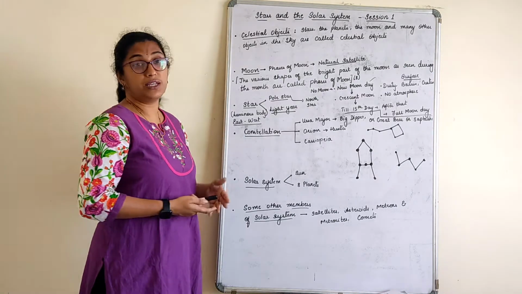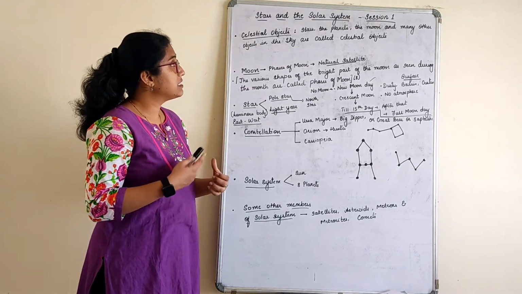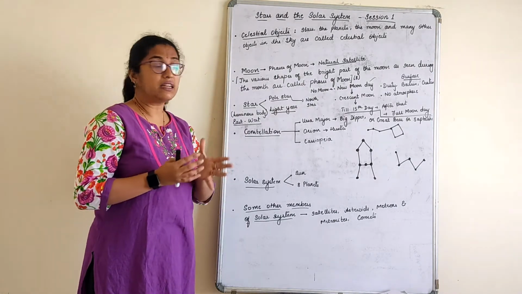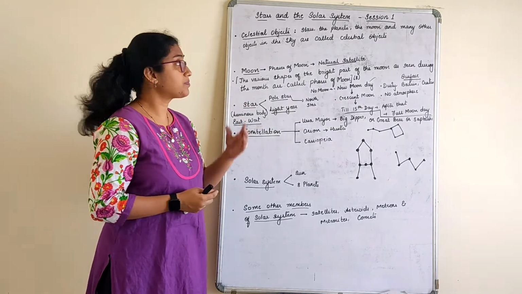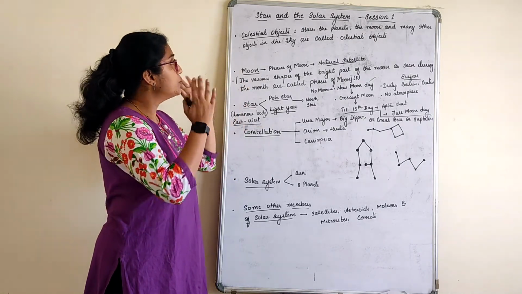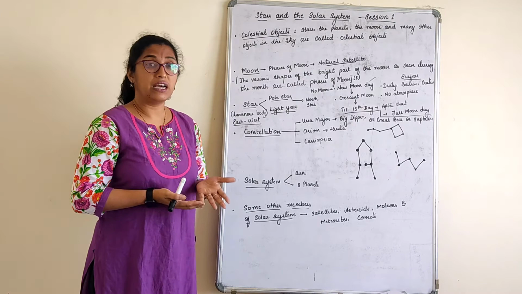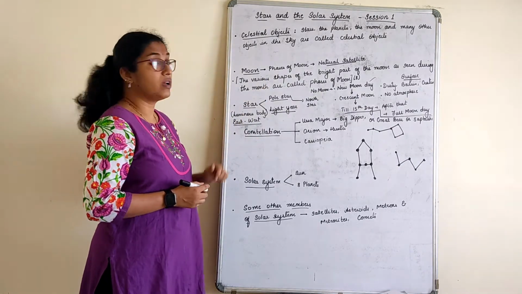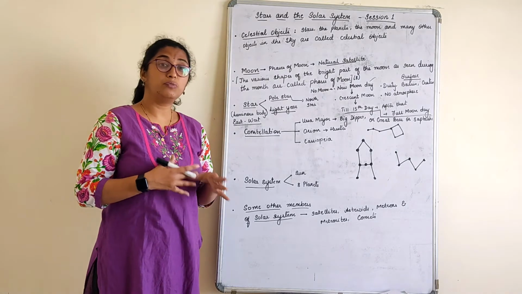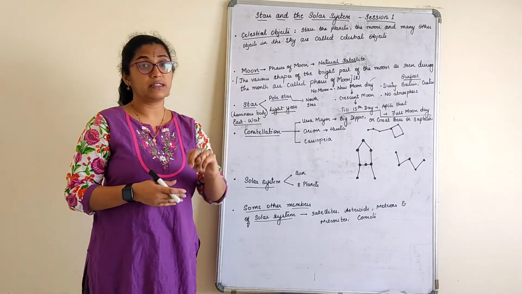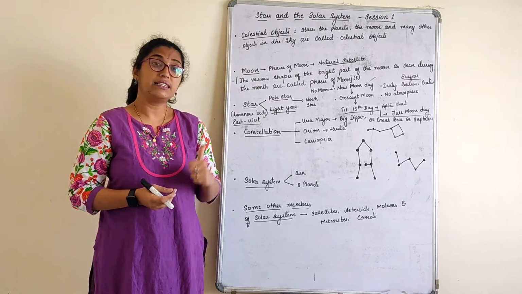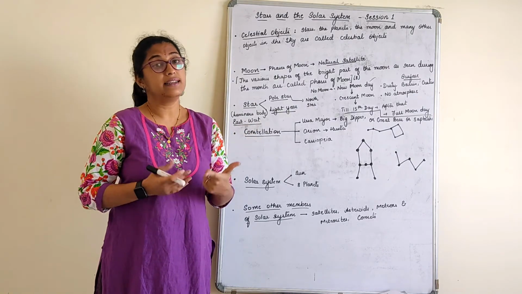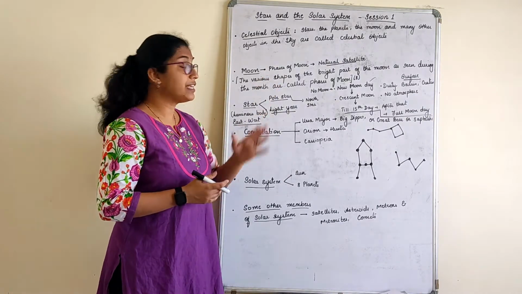Celestial objects, we already know: stars, planets, moon and many other galaxies. Many objects put together in the sky are called celestial objects. In that, first we'll understand about the moon. When we talk about the moon, there are two basic things we study here: phases of the moon and surface of the moon.